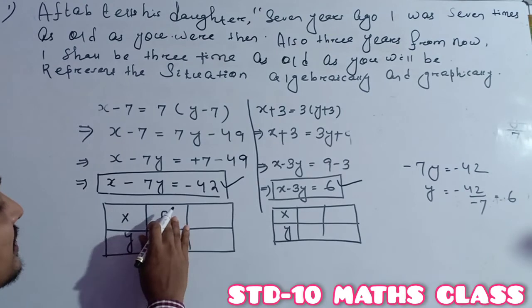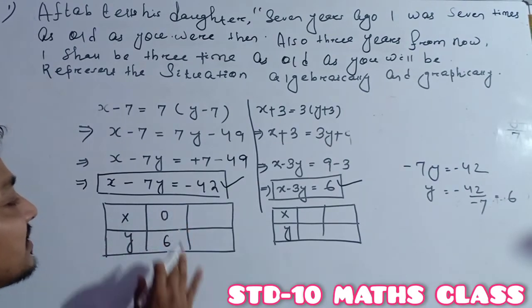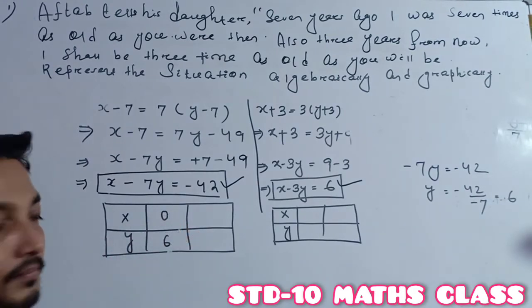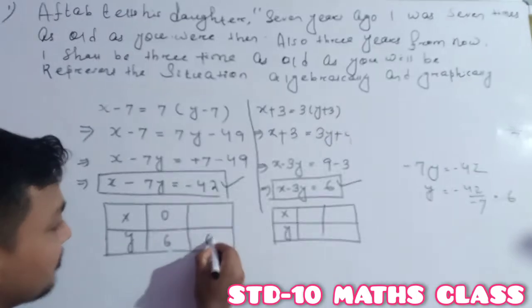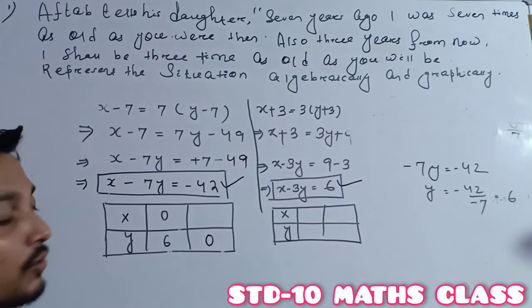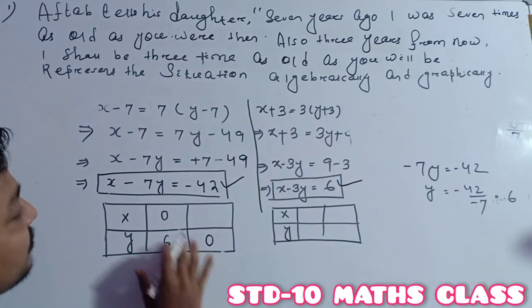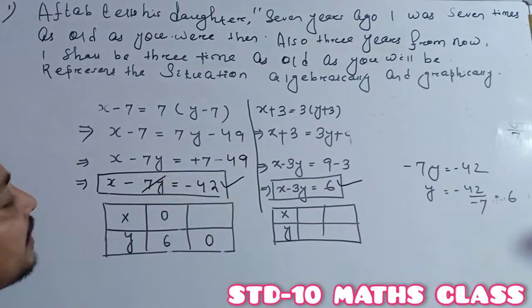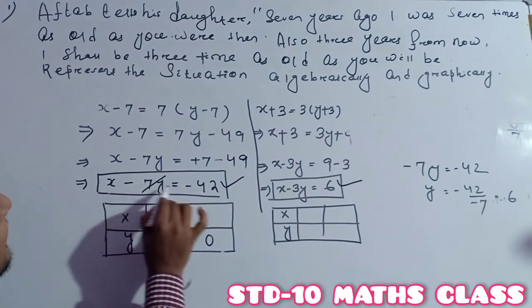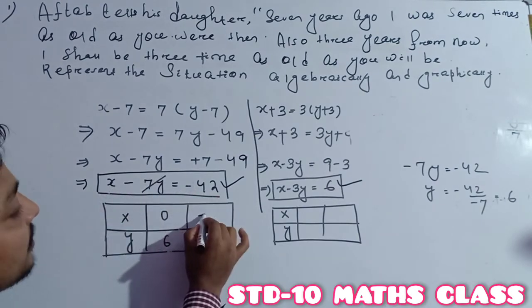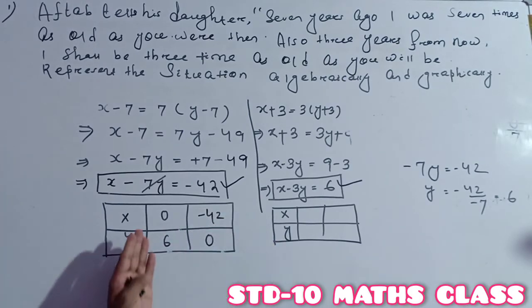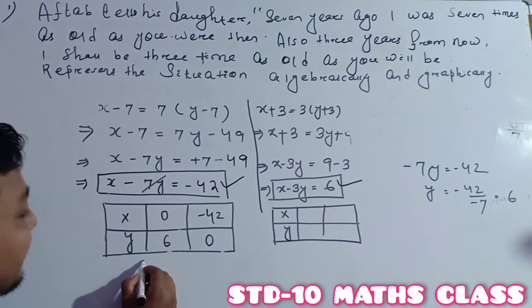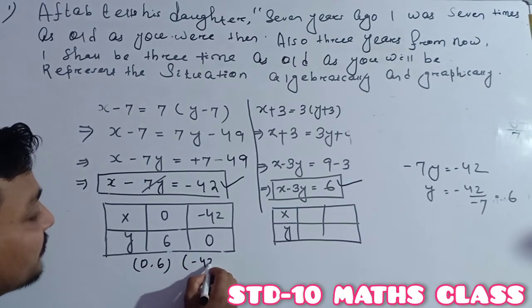So (0, 6) is one solution, otherwise one of the points. Another easy trick to find another solution is to put y is equal to 0. On putting y is equal to 0, this term terminates. It means x is minus 42. So directly I am writing the x value as minus 42. So the two solutions are (0, 6) and (minus 42, 0).